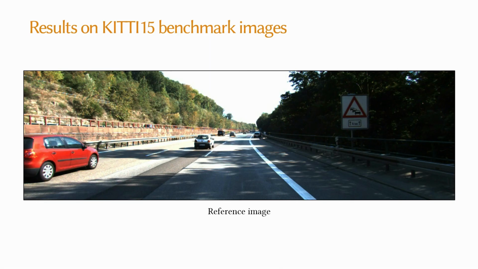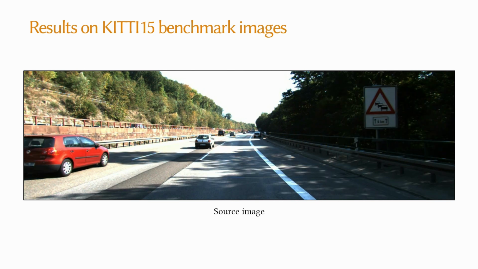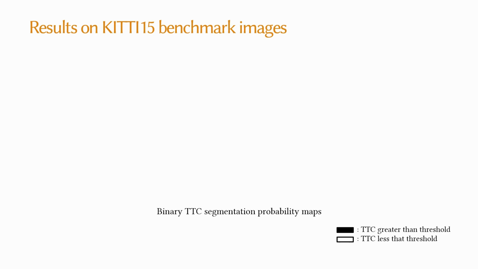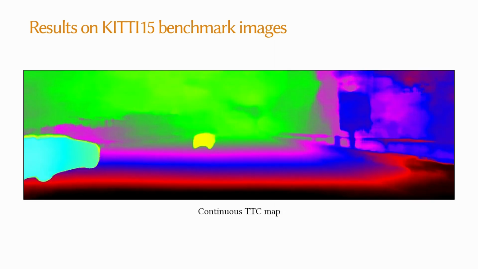Now we show some results. Here is a reference image and here's the source image. These are the results for binary TTC segmentation for different thresholds that we selected uniformly in the scale domain. However, these thresholds can be selected as per the autonomous agent's requirement at inference time. Each binary segmentation can be computed independently and in parallel at extremely fast speeds. These binary segmentations could be combined to get a continuous TTC estimation as shown here.